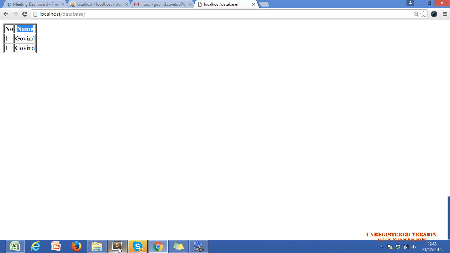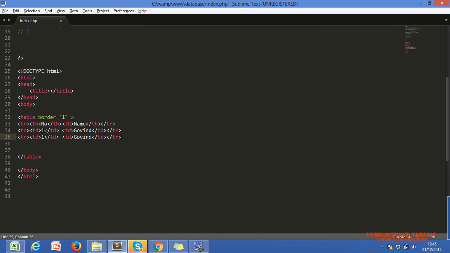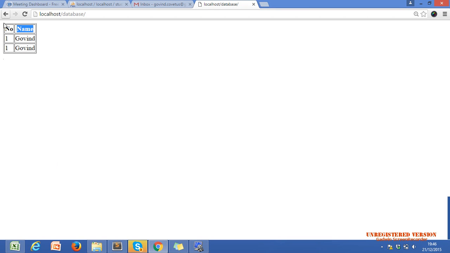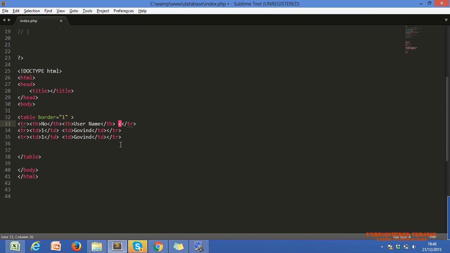Now my requirement is to add another column for password. So what do I have to do? I use one more th in the same row, and it will show after the username.